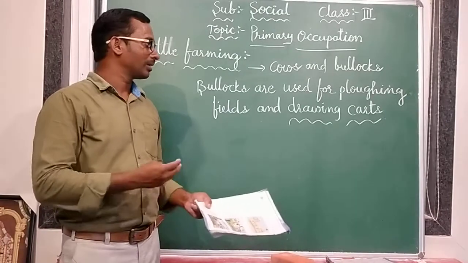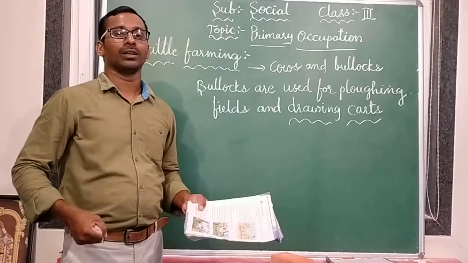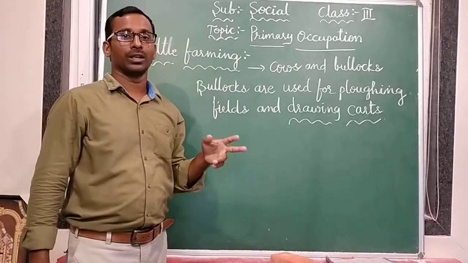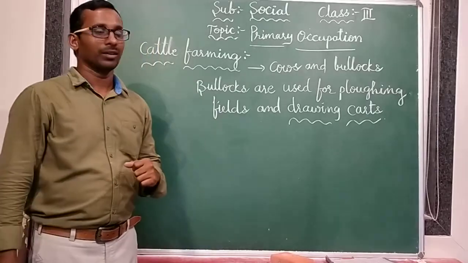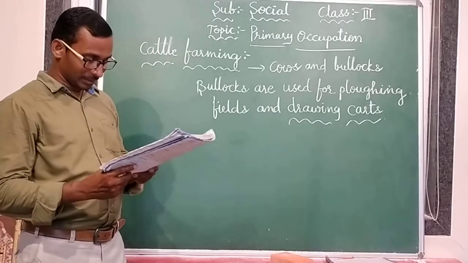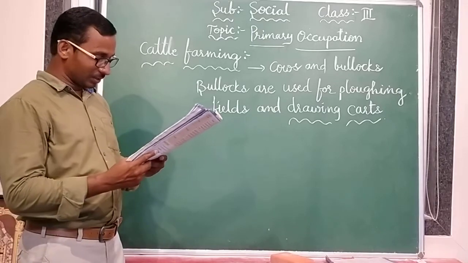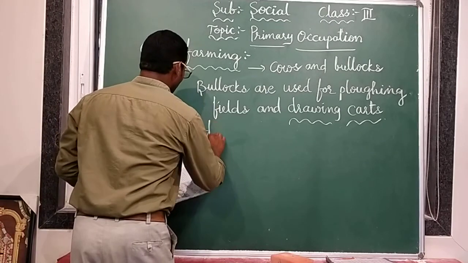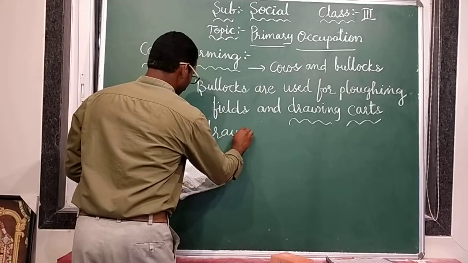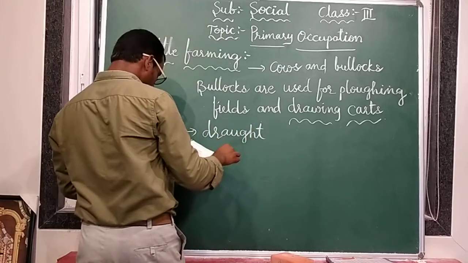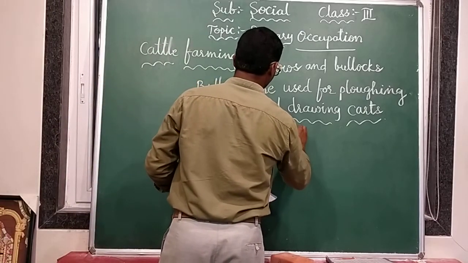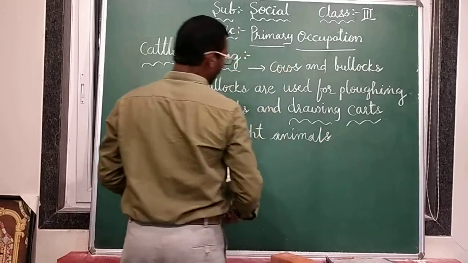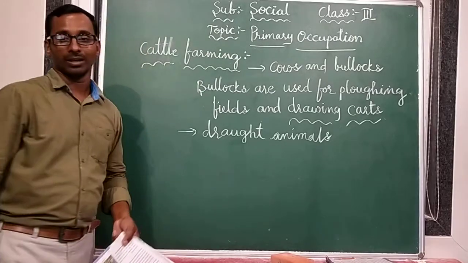Okay, na? But even though some farmers are using these cows and bullocks to plough their fields. So these are also known as draught animals. These animals are known as draught animals. This is about cattle farming.